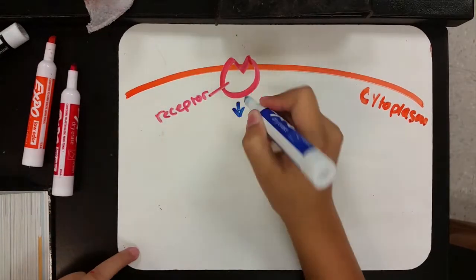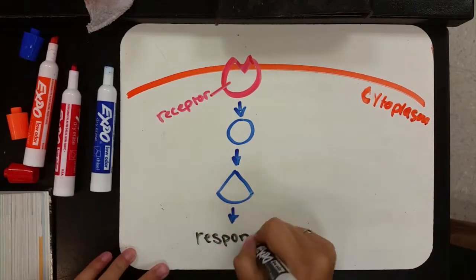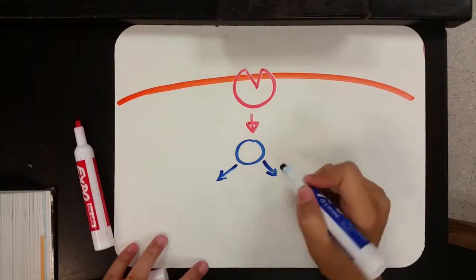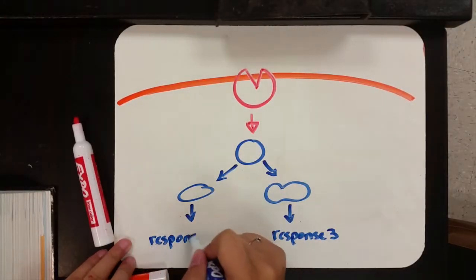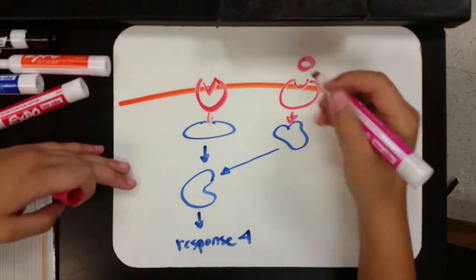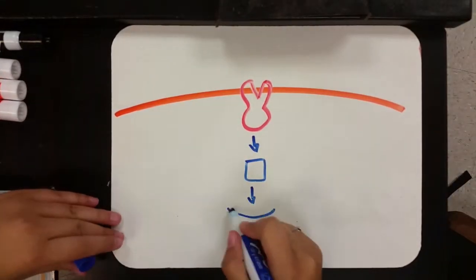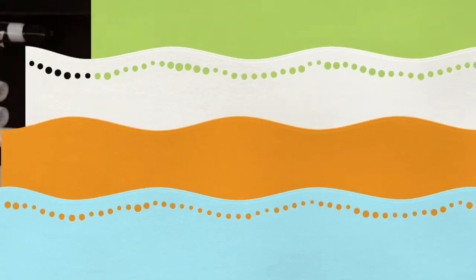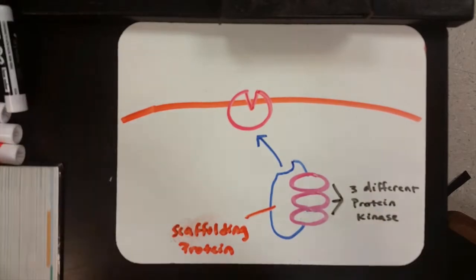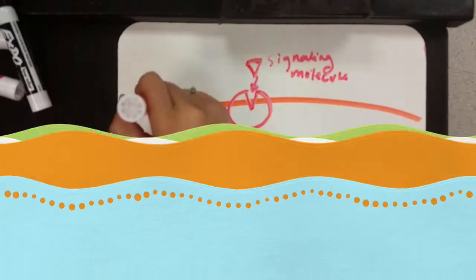The explanation for the specificity exhibited in cellular responses to signals is simply because different kinds of cells have different collections of proteins. Here are some examples of different responses a cell could have. The pathway could lead to a single response, or have pathway branches which would lead to two responses. There could even be crosstalk between two pathways, or a different receptor could lead to a different response. Scaffolding proteins are large proteins to which several other relay proteins are attached simultaneously.